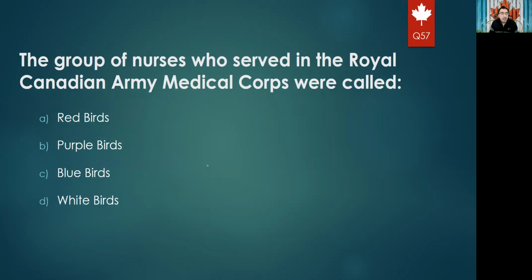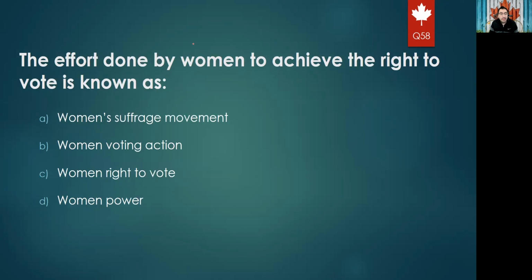Okay. Next question: the group of nurses who served in the Royal Canadian Army Medical Corps were called red birds, purple birds, blue birds, or white birds. So the right answer is blue birds, as also mentioned in the box. So any nurse who participated in the Canadian Army is called a blue bird. Blue birds.